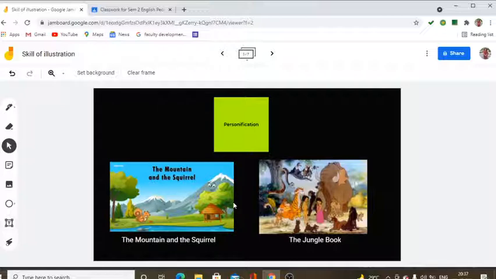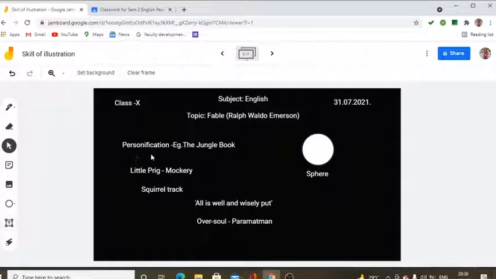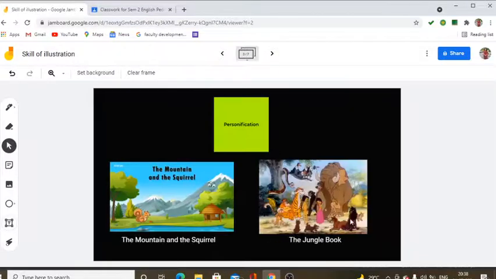The teacher explains that personification means the attribution of human nature and character to animals, inanimate objects, or abstract ideas. The teacher writes the word personification on the board. Now the teacher gives the example of the Jungle Book, wherein all the characters have been personified.